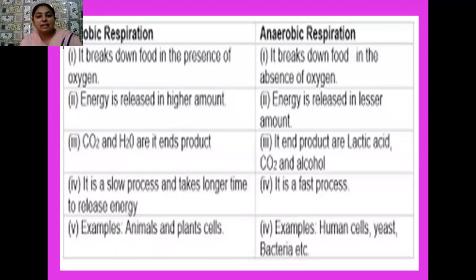Aerobic respiration is a slow process and takes a longer time to release energy, whereas anaerobic respiration is comparatively a fast process. So for examples, aerobic respiration generally takes place in animal and plant cells, whereas anaerobic respiration takes place in some human cells, yeast, fungi, and some primitive types of bacteria.